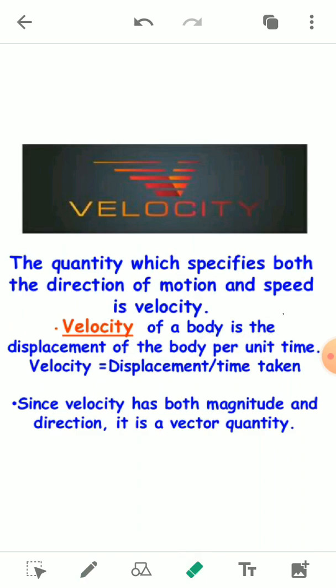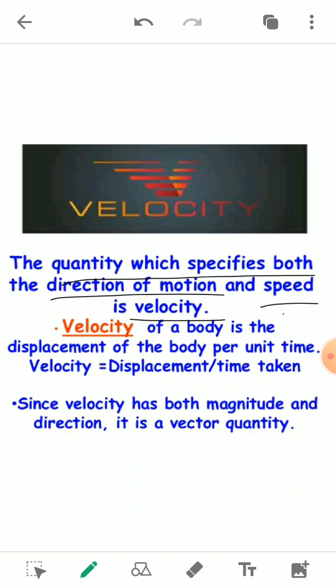A quantity which specifies both the direction of motion as well as the speed is termed as the velocity. Here we can define it as the distance traveled by it per unit time in a given direction is the velocity of a body.